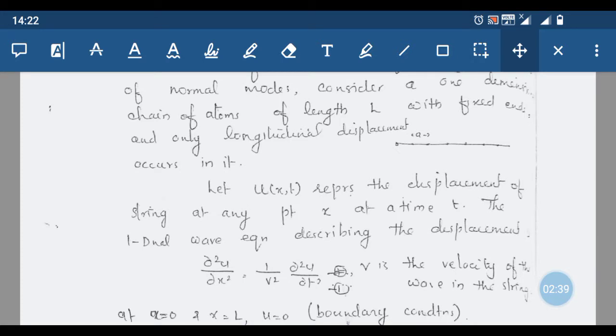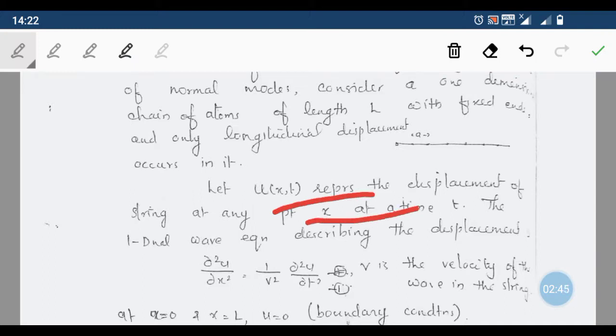Let u of x,t represent the displacement of the string at any point x at any time t. Then a one-dimensional wave, a phonon wave, will be produced in the material, and that one-dimensional wave will satisfy the wave equation which we know, that is, del square u by del x square is equal to 1 by v square del square u by del t square, where v is the velocity of the wave in the material or in the string.